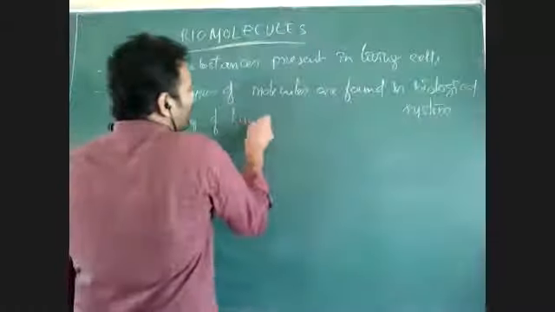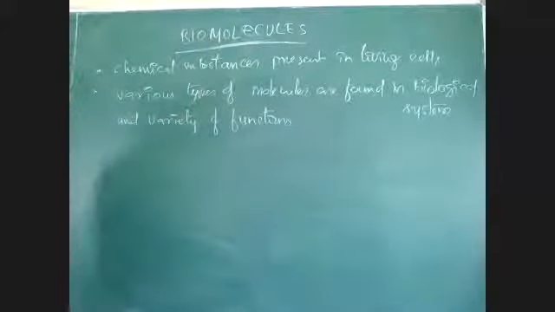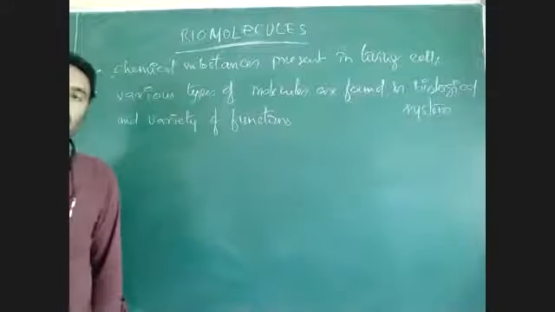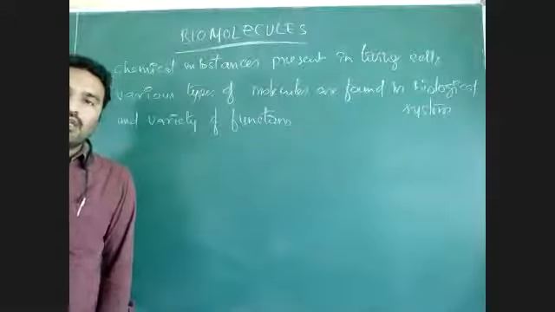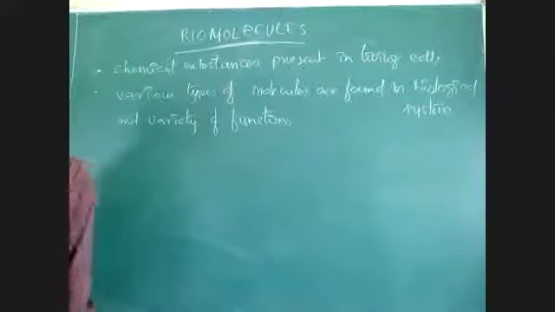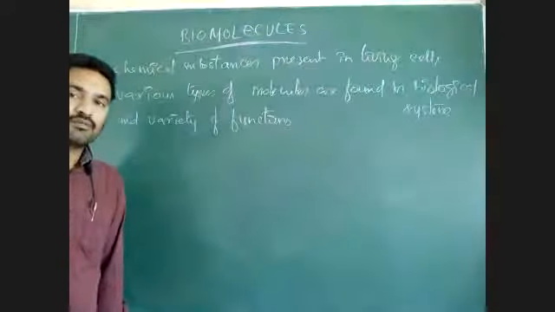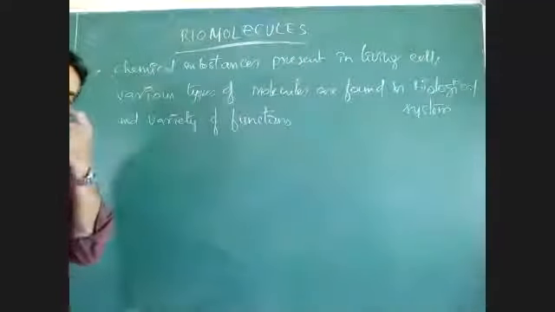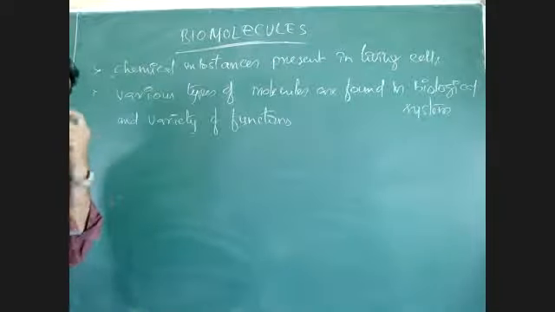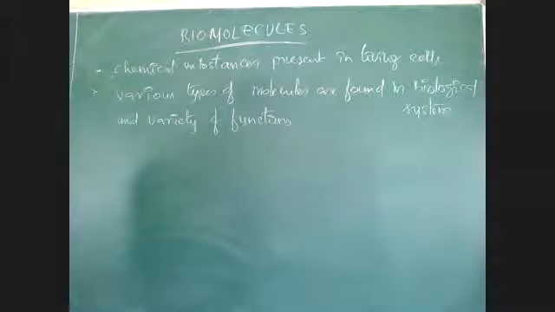See the functions which are performed by various types of biomolecules. Suppose the nucleic acids are found in nucleus. Nucleic acids are responsible for heredity and inheritance, we discussed. Cellulose and pectin which are present in cell wall are responsible for protection of the cell wall and protection of the cell. Lipids which are present in plasma membrane give a definite shape and are responsible for permeability, impermeability of that plasma membrane. Carbohydrates act as energy sources.